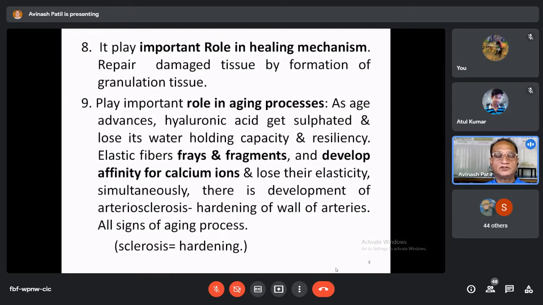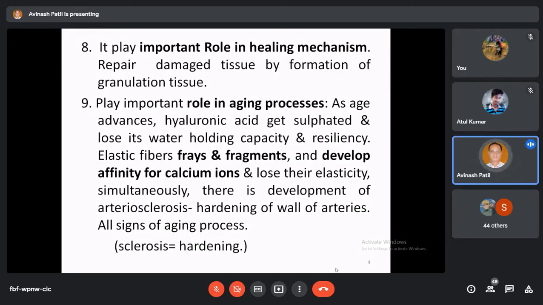Repair damaged tissue by formation of the granulation tissue. Now, during an infection, some part is damaged, and that part should be normalized again by making new tissue there, either epithelium or connective tissue. Or during some accident, while living in nature, some part of the animal body gets damaged or injured by this or that reason, and that should be healed back to normal by formation of new tissue there.